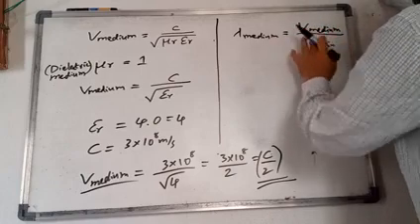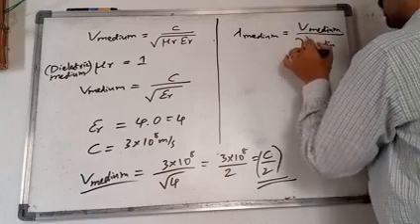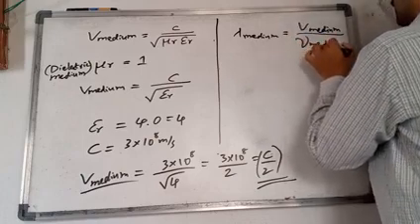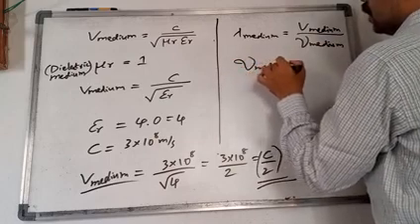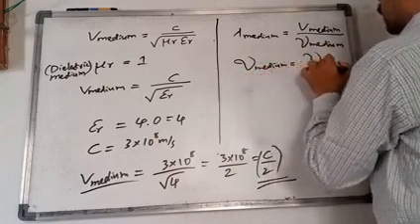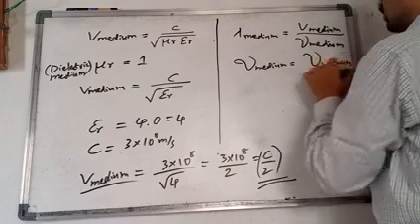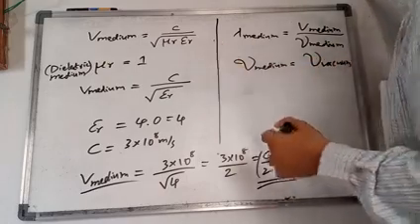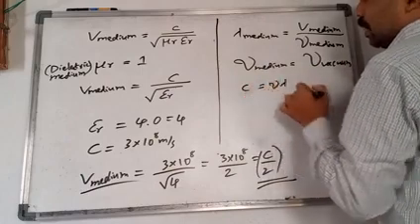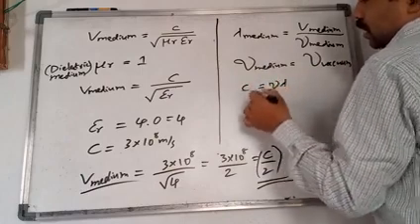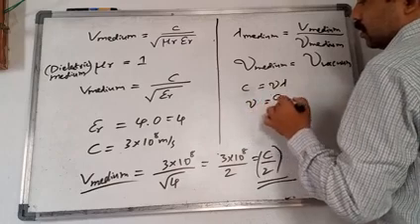But we already know that frequency remains constant, so frequency in the medium is equal to frequency in a vacuum. Just now we have seen that c is equal to nu lambda, so nu is equal to c by lambda.